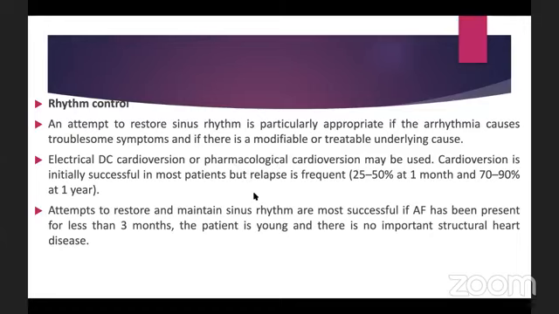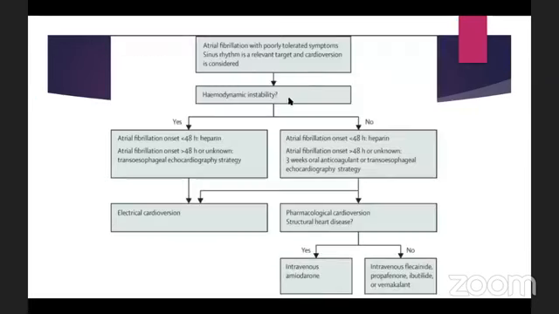And so this is an algorithm that will help us remember which cardioversion method we should choose. So if the patient has atrial fibrillation with poorly tolerated symptoms and a sinus rhythm is a relevant target and cardioversion is considered, the first thing we see is whether the patient is hemodynamically stable or not.